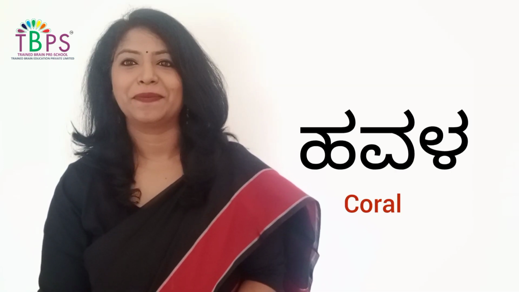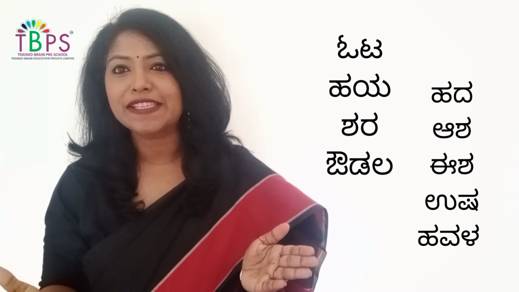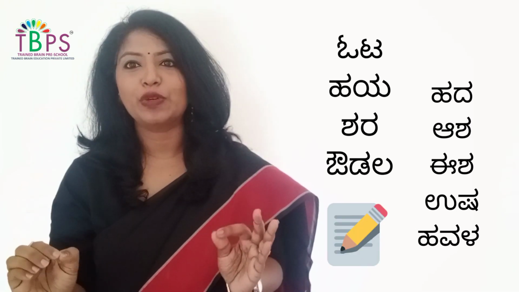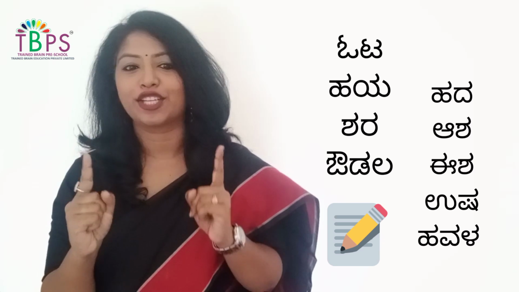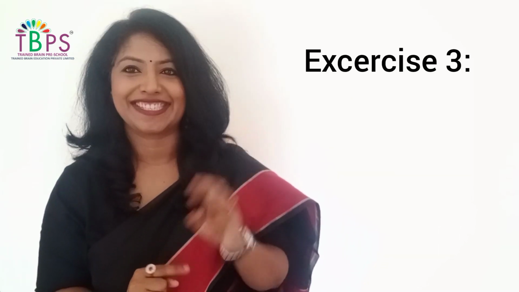Are you ready? Okay. So now the second reading pattern is Ota, Haya, Shara, Audala, Hada, Asha, Isha, Usha, Havala. So I've given I think 8 to 9 words. Write them down in a notebook. Try to read and also take a dictation, children. Okay? So let's go to our exercise 3, the next set of words.